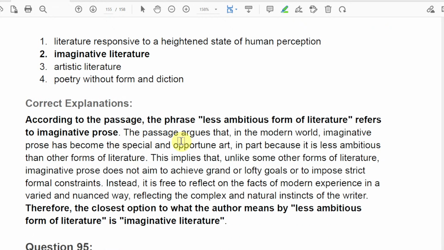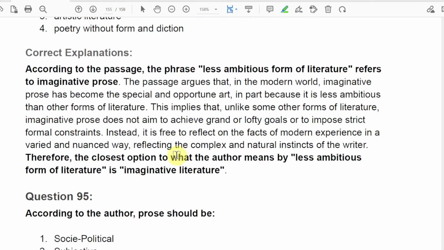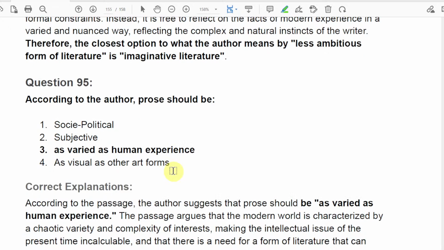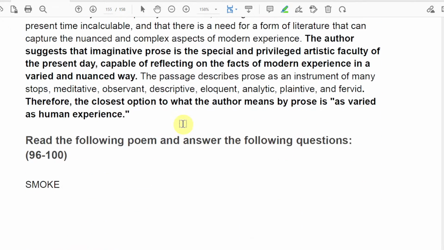According to the passage, less ambitious form of literature refers to imaginative prose, and the passage argues that in the modern world, imaginative prose has become the special opportunity in art, in part because it is less ambitious than other forms of literature. Next, according to the author, prose should be as varied as human experience. Our explanation is there.